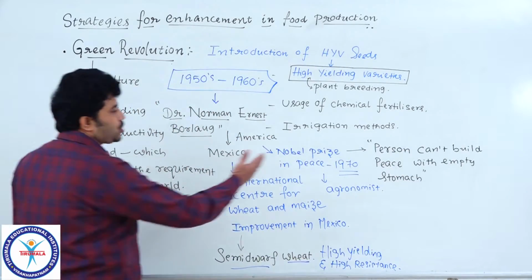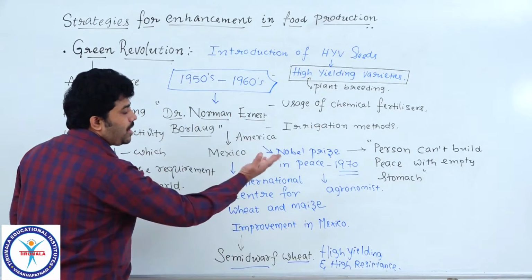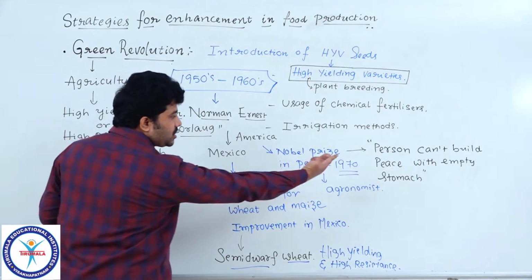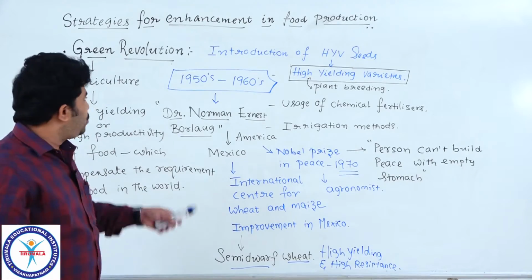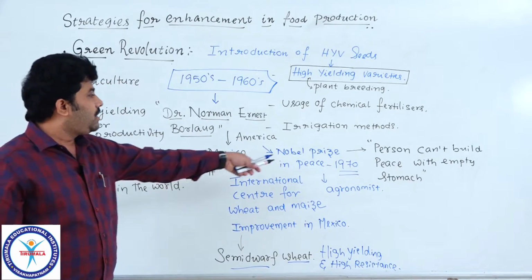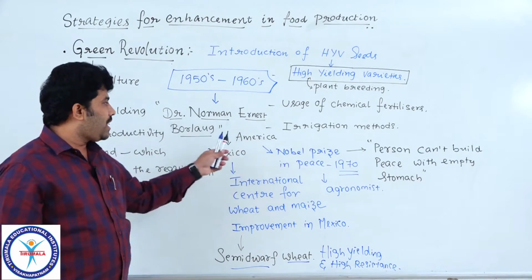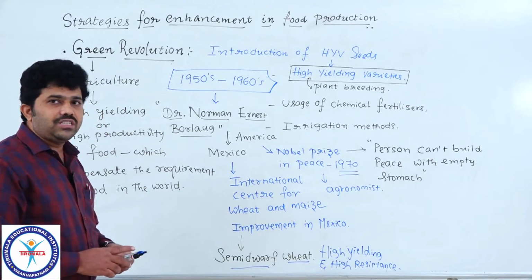Understood? So for that extraordinary statement, given and followed by the scientist, he not only gave the statement, he followed it. To satisfy that statement, he provided food sufficiently to the entire people in the world through the program Green Revolution. That's why, for that extraordinary program done by the scientist Norman E. Borlaug, he got the Nobel Prize in the year 1970 in peace. Understood, students?